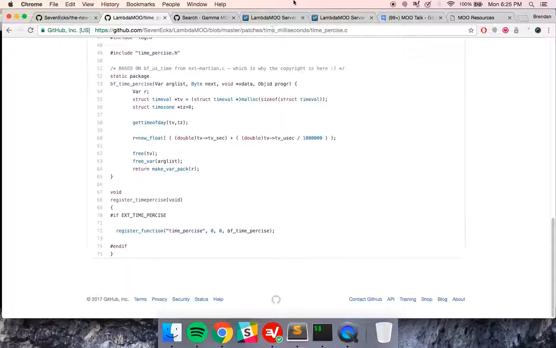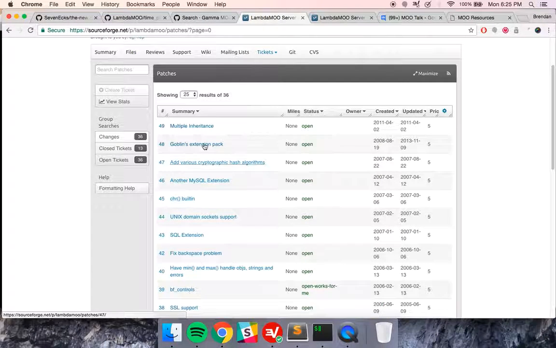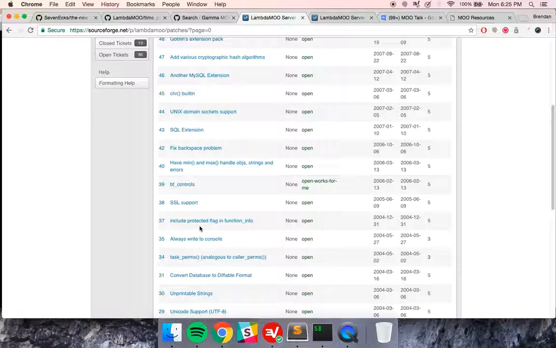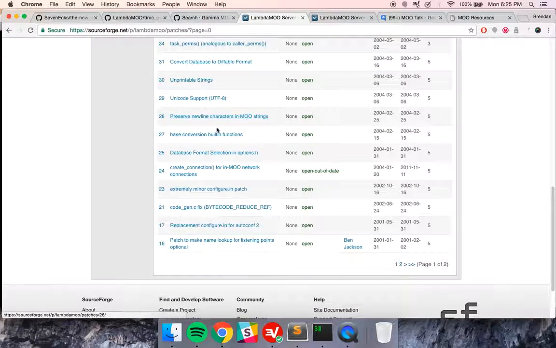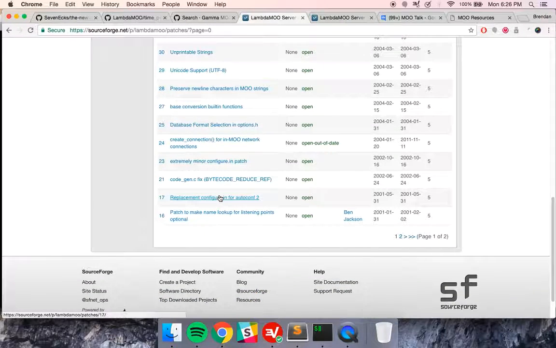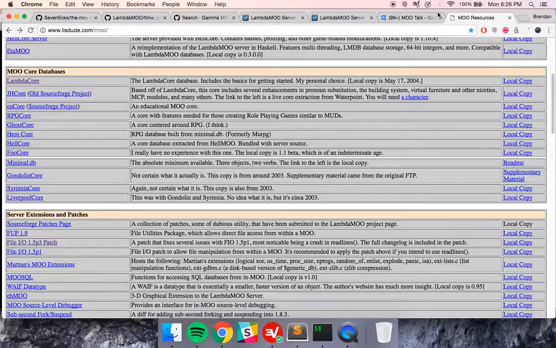There are also a bunch of other extensions and patches, like we talked about over here. Extension pack here, MySQL extensions, SSL support, diffable database extensions or patches. So some of these are patches, some of these are extensions. So let's just start by doing the, well, actually I want to talk about MOO resources.